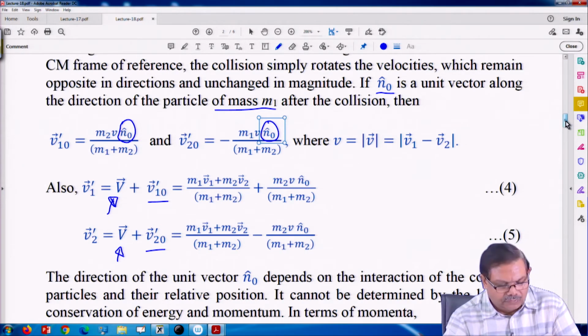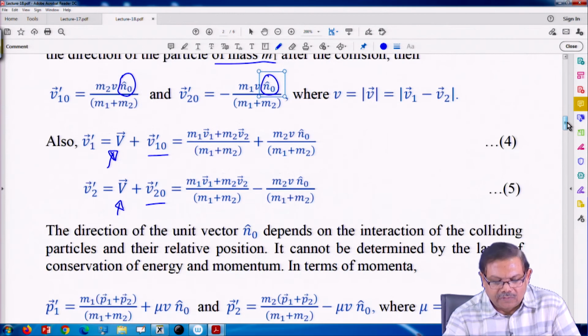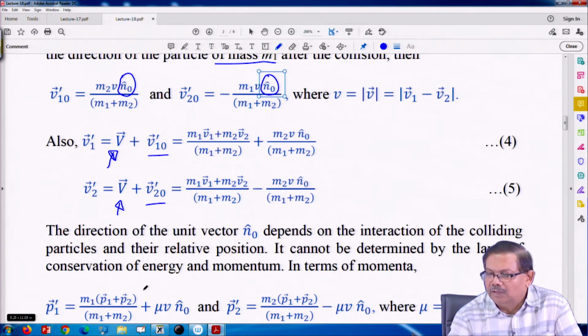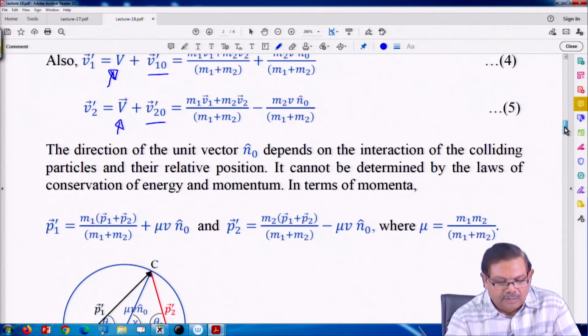So, the direction of n 0 depends on the interaction of the colliding particles and their relative positions. It cannot be determined by the laws of conservation of energy and momentum.